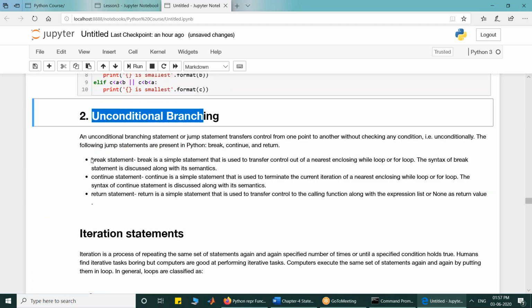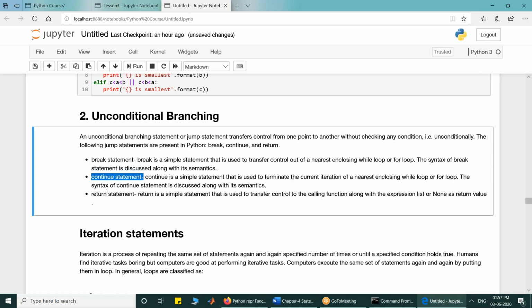Similar is this. Now unconditional branching: there are three statements, the break statement, the continue statement, and the return statement. The break statement is used to terminate execution of a loop. If you want to terminate a loop, you make use of the break statement.